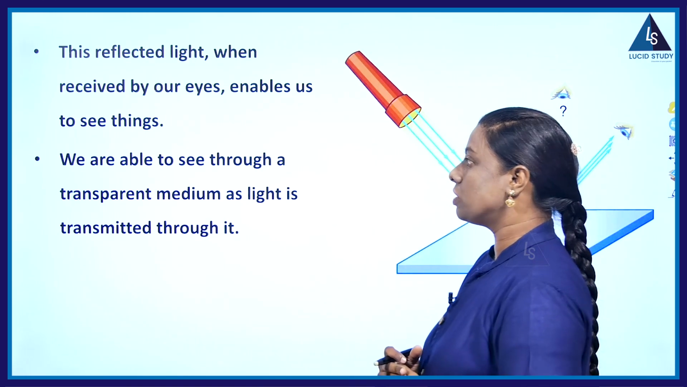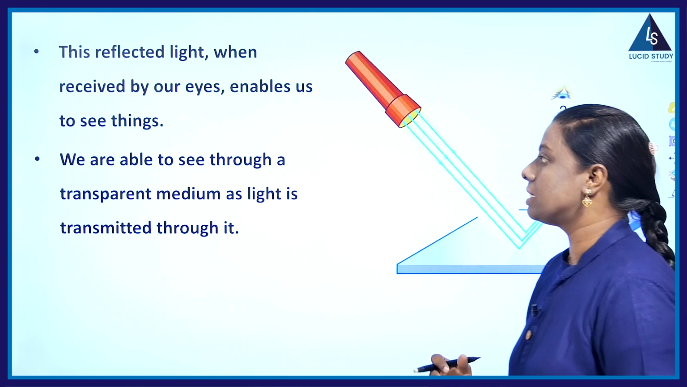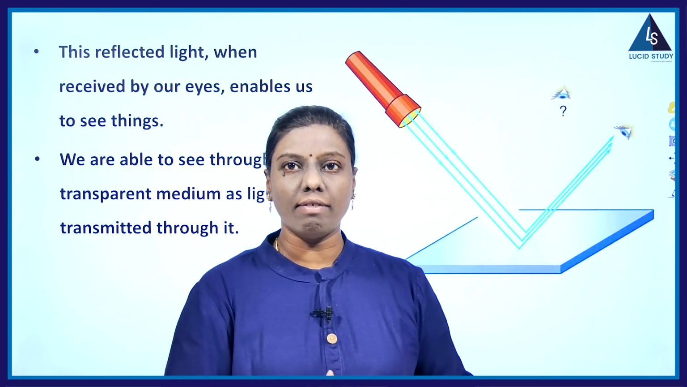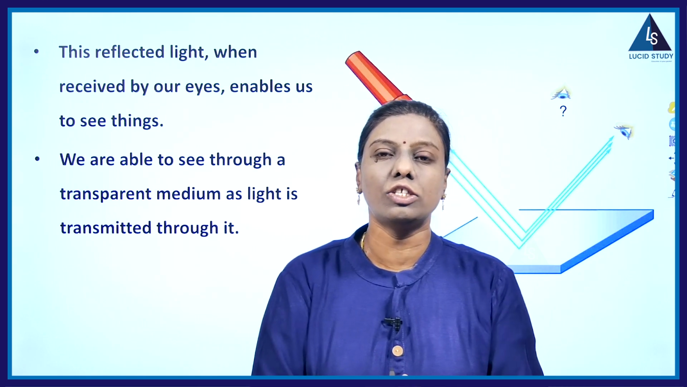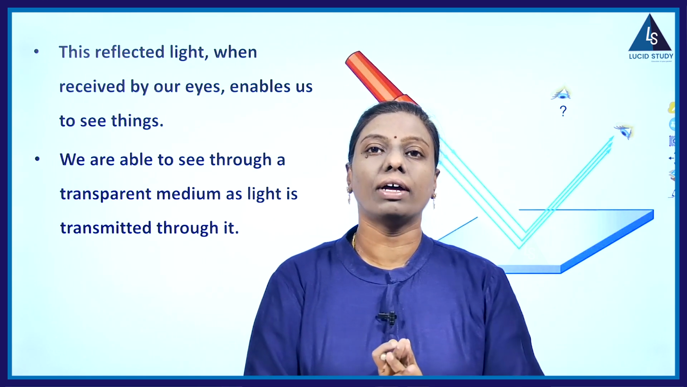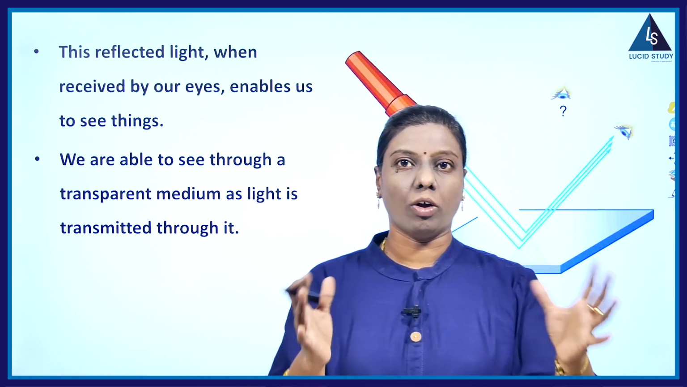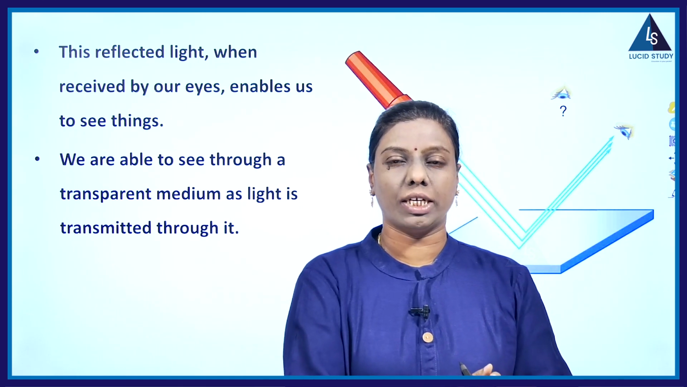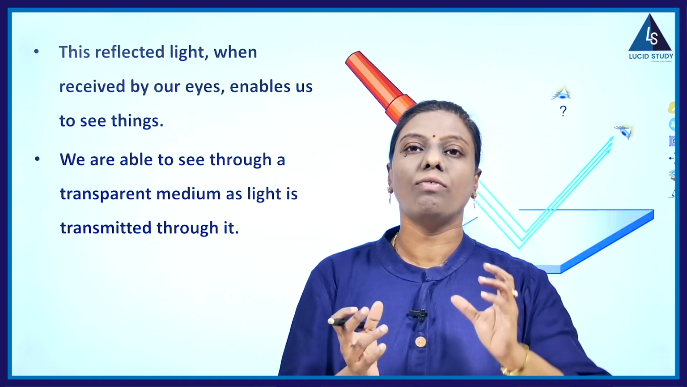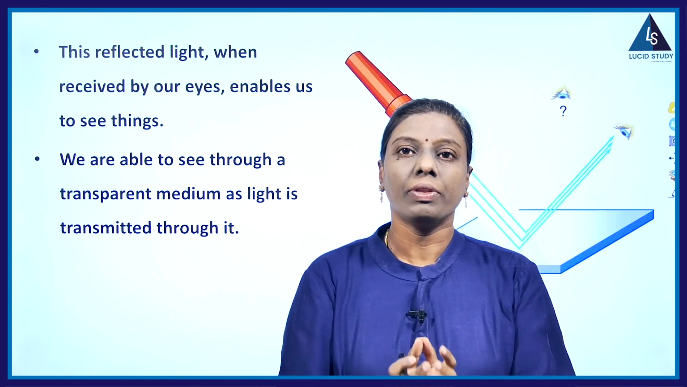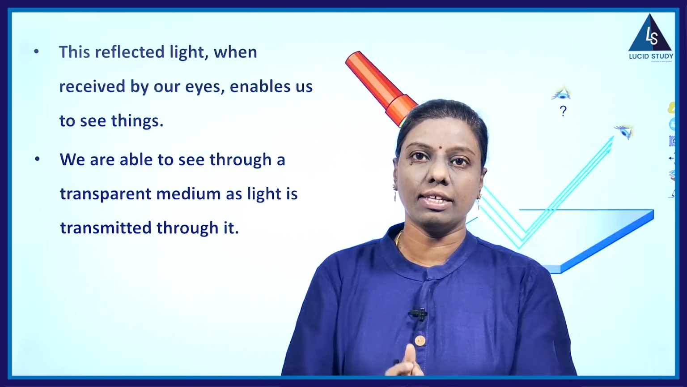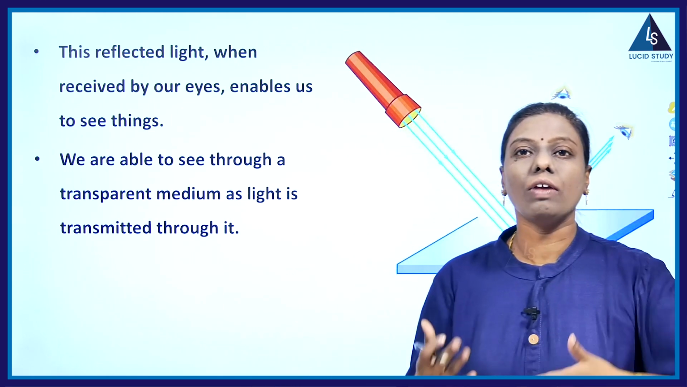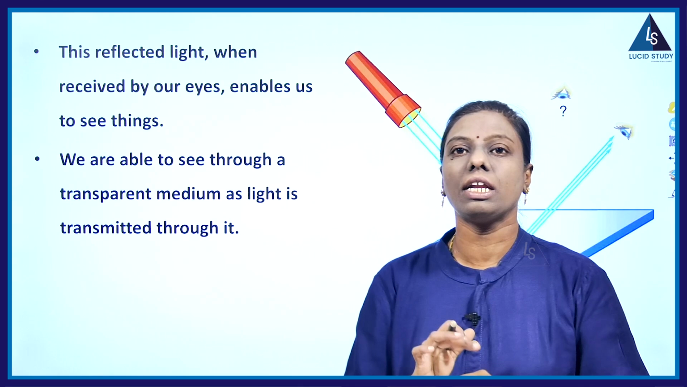Next, we are able to see through a transparent medium as light is transmitted through it. In your lower classes, you have learned that we have different kinds of mediums. When you want to see the complete object, we have a transparent medium. When you want to see a partial object that is not completely seen, we have a translucent medium. And if the object is not seen at all, then we are looking through an opaque medium. So we have three different mediums: transparent, translucent and opaque.